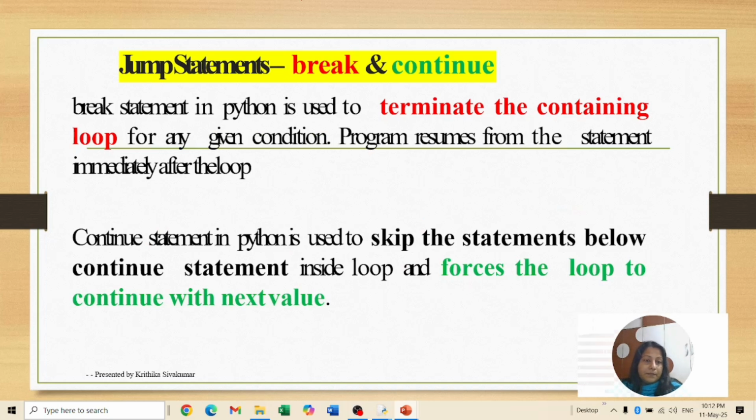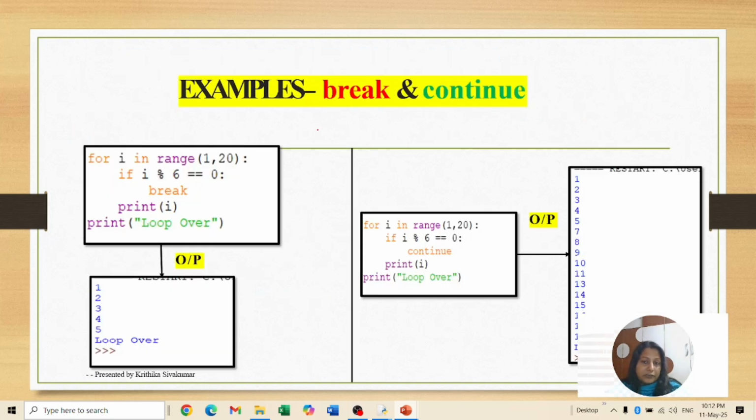The next concept is jump statements: break and continue. So what is the meaning of jump statements? Either it will terminate the loop, or it is skipping some of the print statements. Okay. Now let's see how break and continue work. Now what is the program?